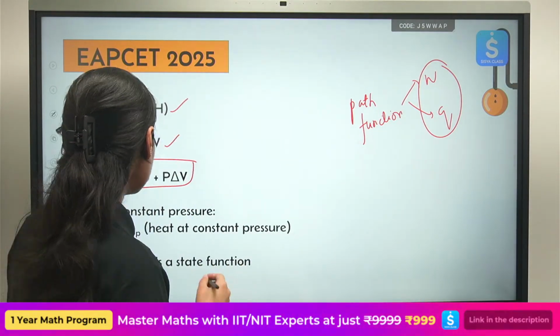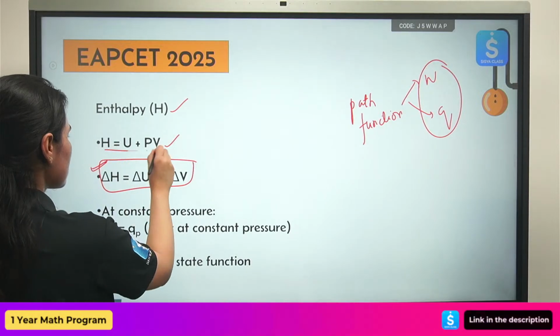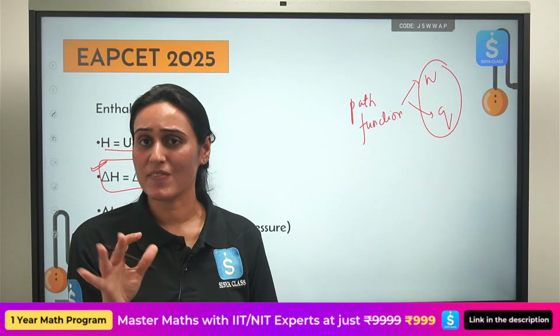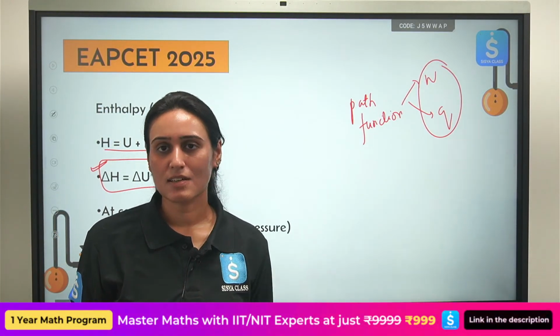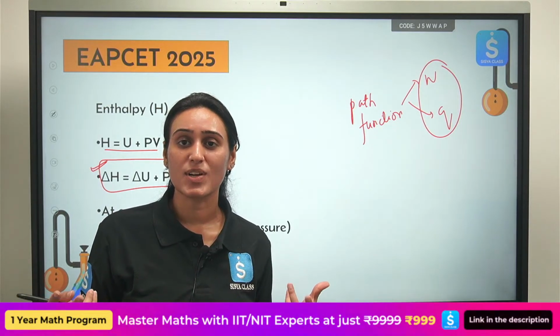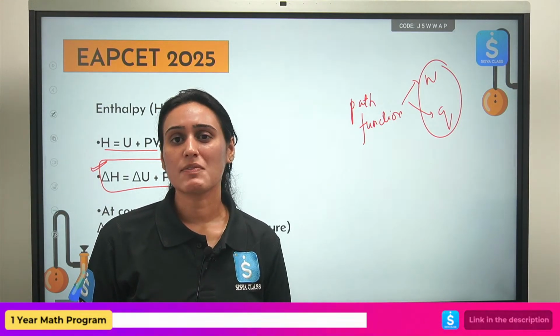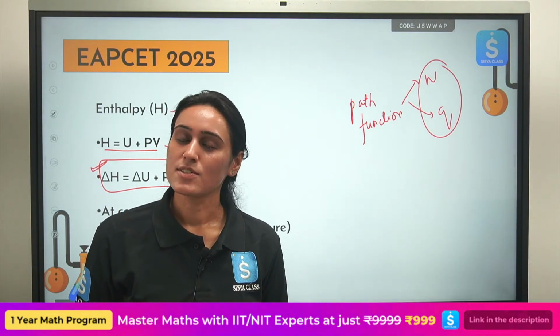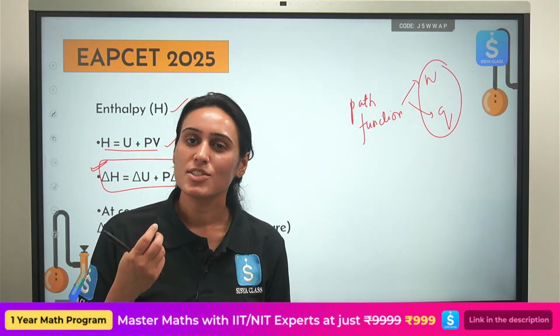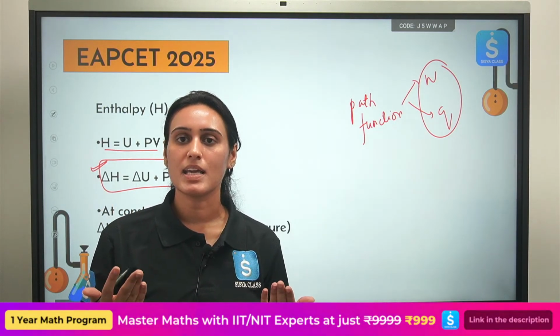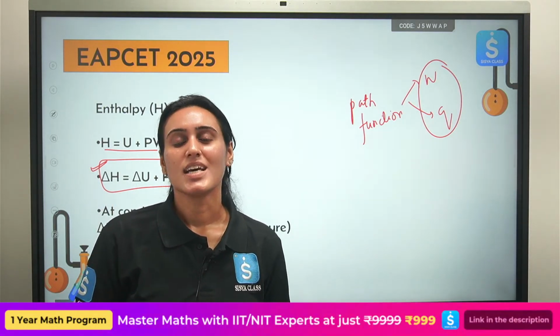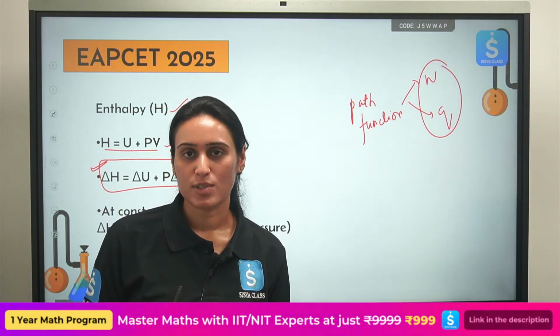Please see this one. This is absolute enthalpy. We are not concerned with it. We cannot calculate it. Why? Because we don't know the value of absolute internal energy. So how can we decide the value of absolute enthalpy? So what are we going to calculate? Change in enthalpy, change in internal energy. These are the things that we are going to calculate.